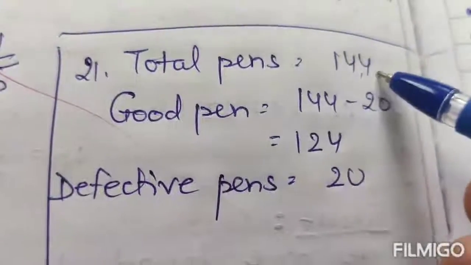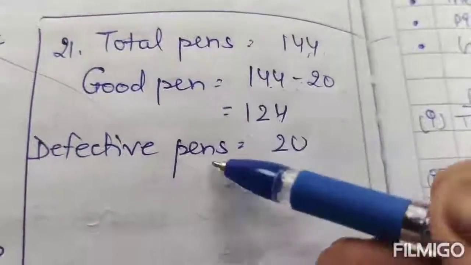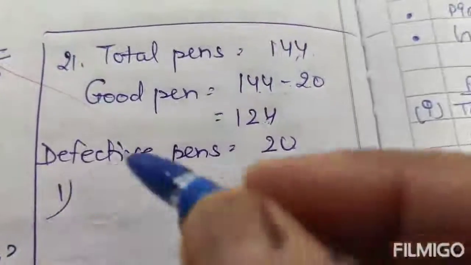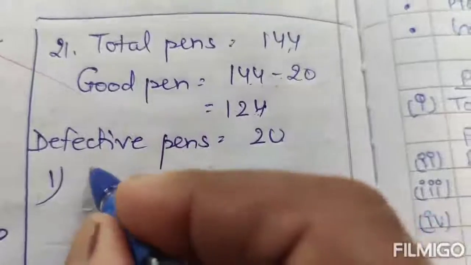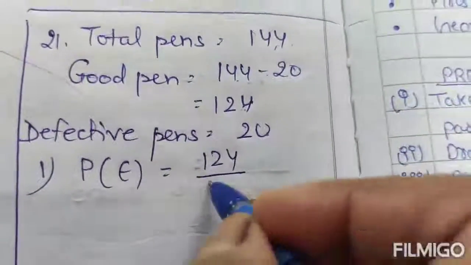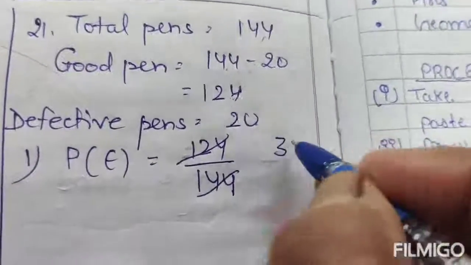The probability that she will buy means she gets a good pen. Total pens 144, good pens 124, defective pens 20. The probability of getting a good pen equals 124 by 144. Cancel by 4, 4 threes are 12.